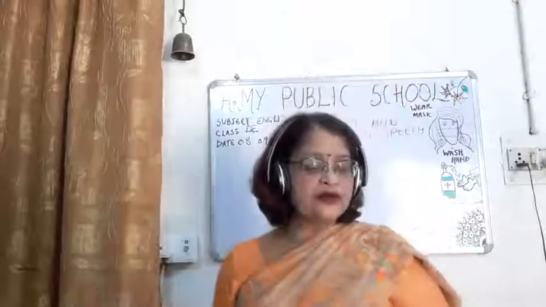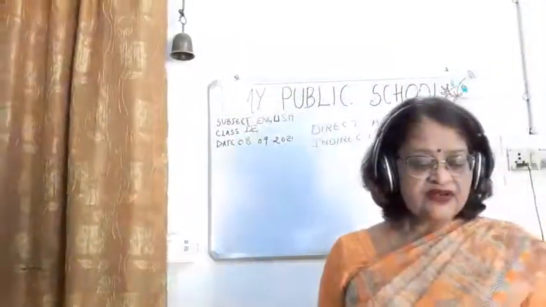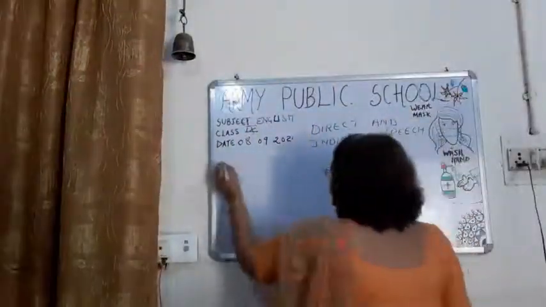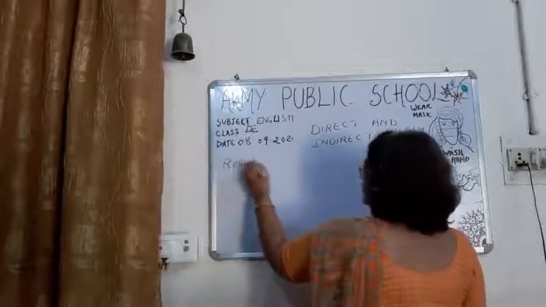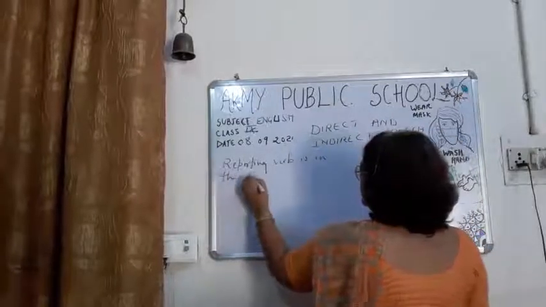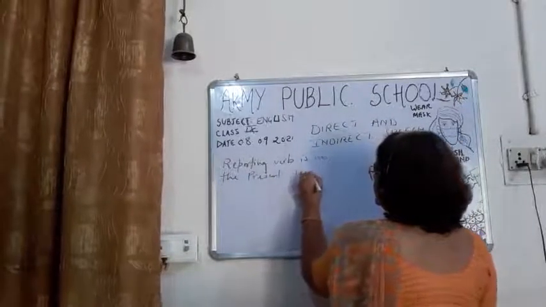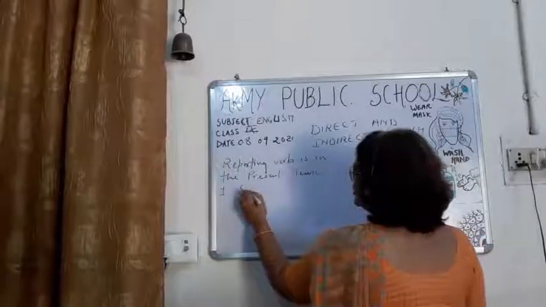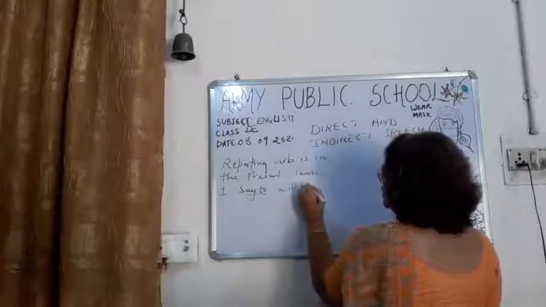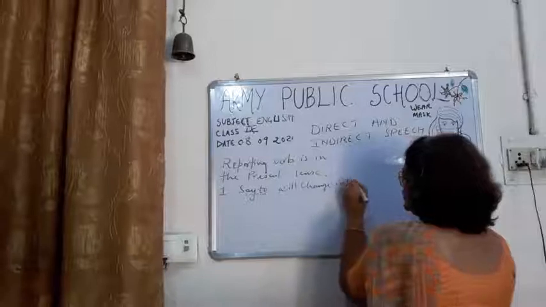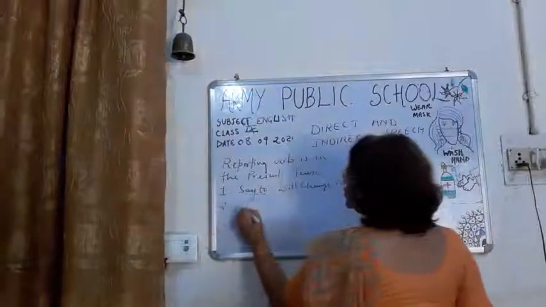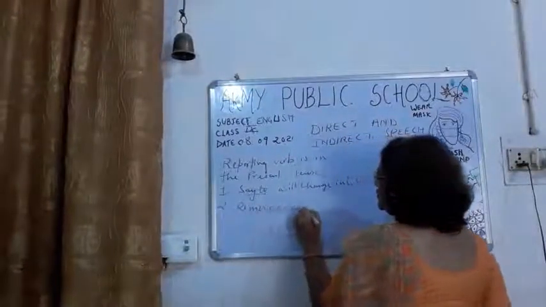So now I am going to write, children: when the reporting verb is in the present tense, then first, says to will change into what else? This is the first one. Then second, you have to remove the inverted commas.